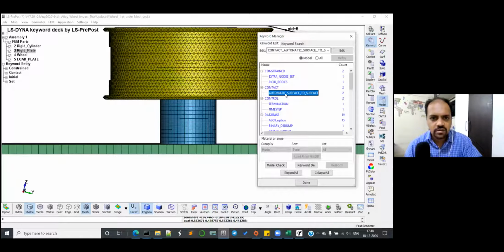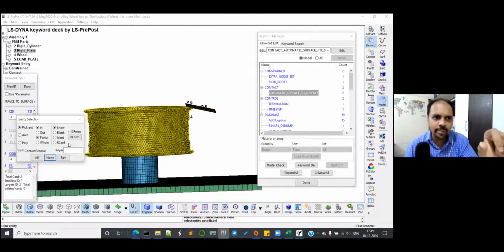Okay, surface to surface. And yeah, correct. Okay, now we'll do one thing. Because you have removed most of the penetration, we'll do a fine check. Go to application model checking and general checking. Yeah, that is also a good way.